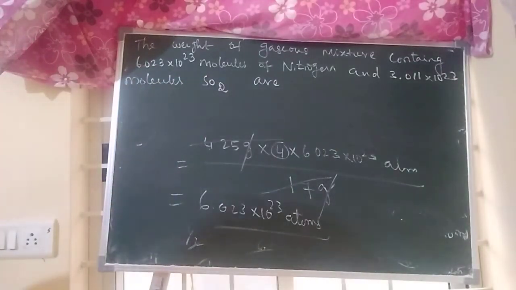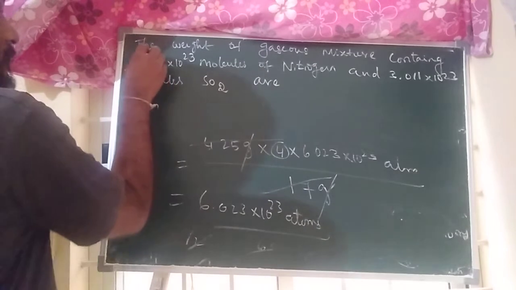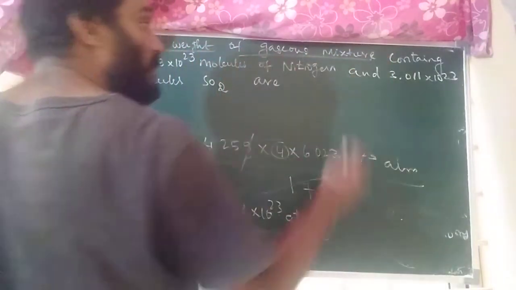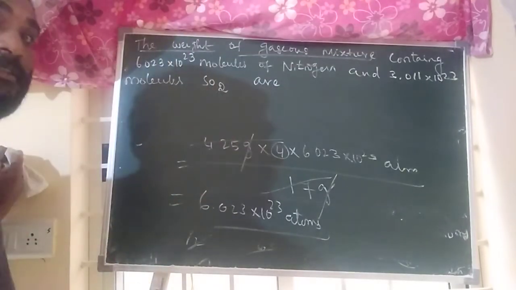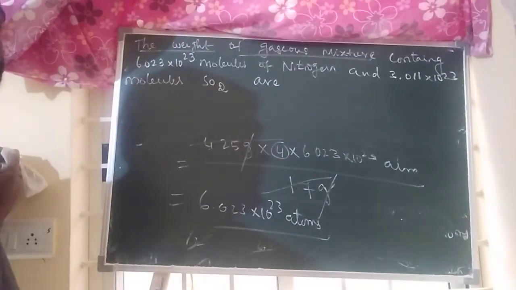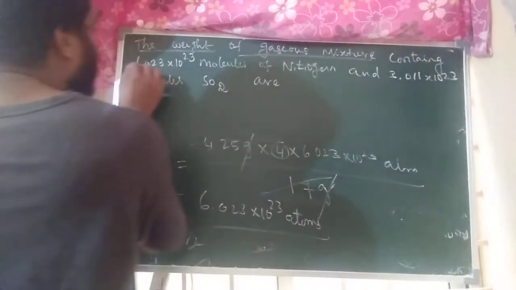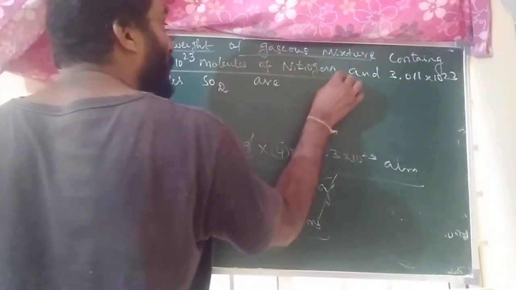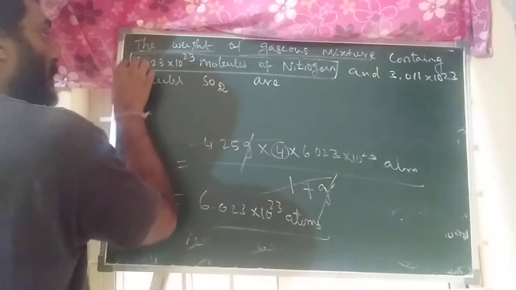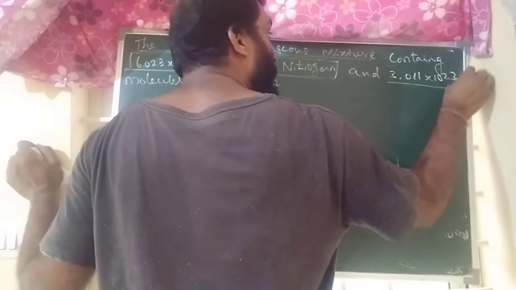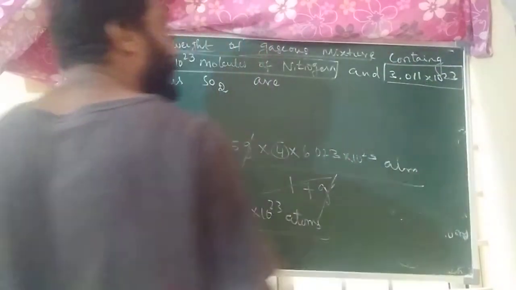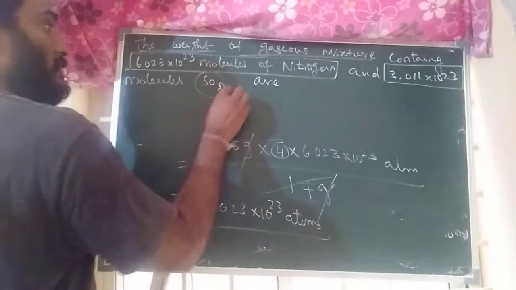The gaseous mixture is given, and we should calculate its weight. It contains 6.023 into 10 to the power of 23 molecules of nitrogen and 3.011 into 10 to the power of 23 molecules of SO2.